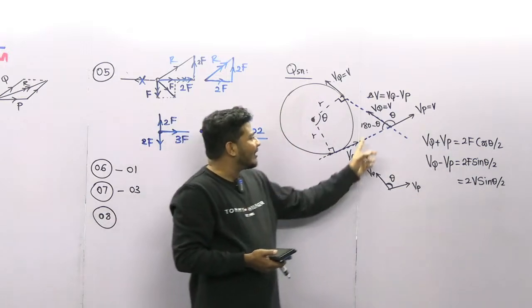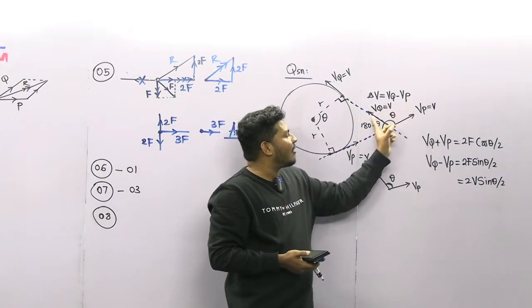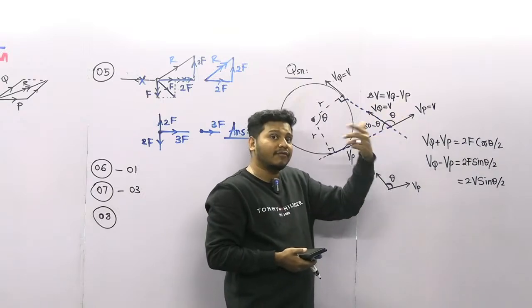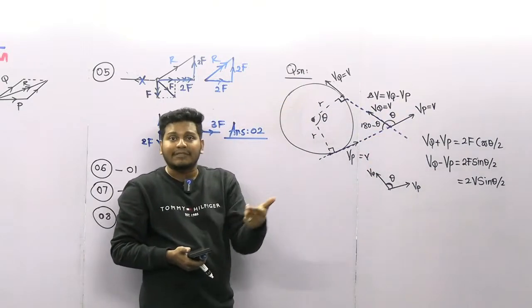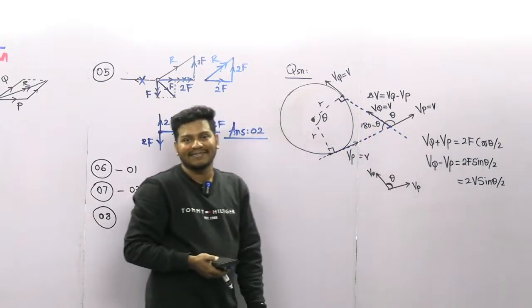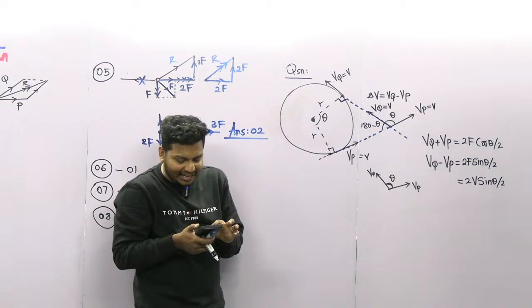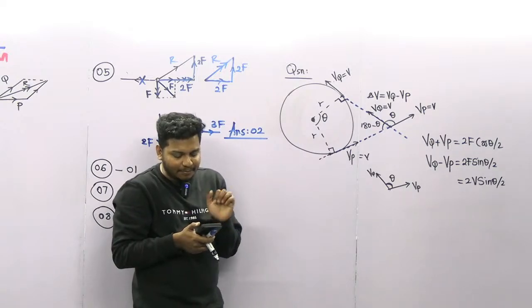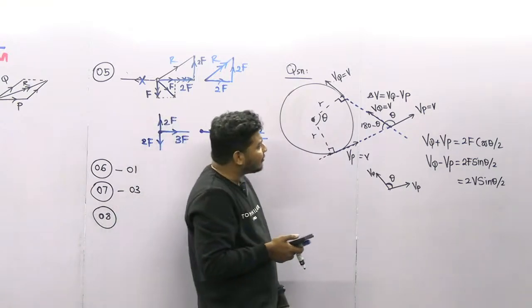So for these two velocities, if you want to find the subtraction, that means the change, that's very easy. That is 2f sin theta by 2. So you can easily use this one as well.